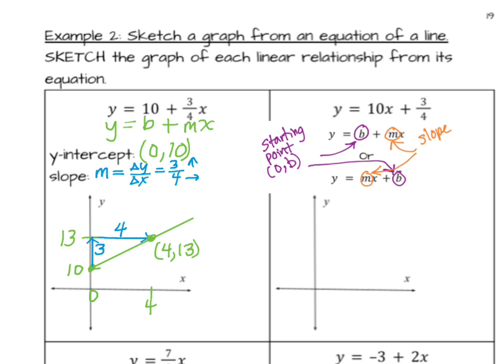The last thing we want to decide is, is this relationship proportional or not? It is a straight line, but it does not go through 0, 0. So this relationship is not proportional. All right, let's look at the next one. We're going to move this.